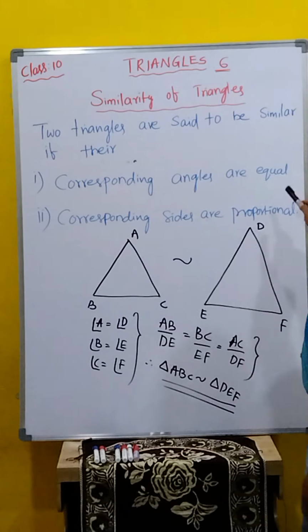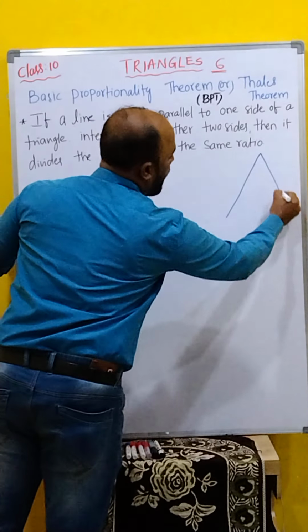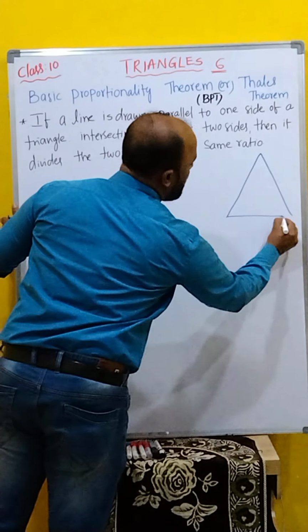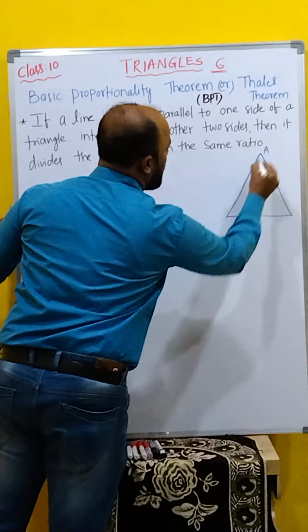I will draw the figure here. Triangle ABC. A line is drawn parallel to one side. Suppose BC is one side, any side you can select; I am selecting this BC.